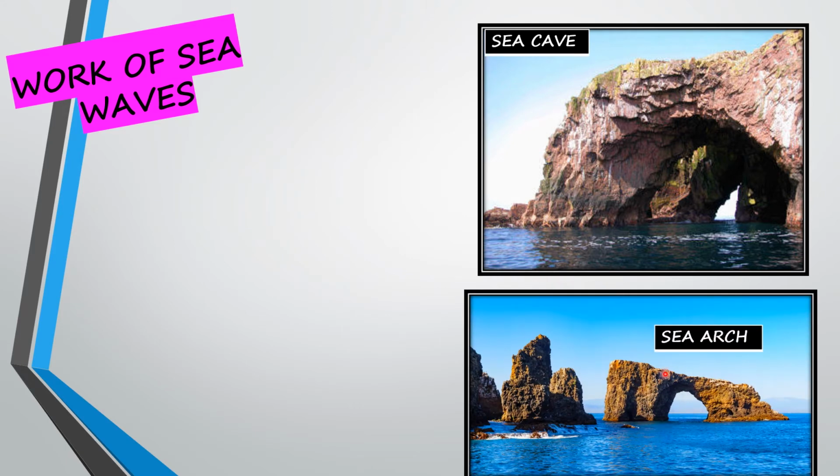Only the roof stays back. Can you find the difference between this picture and this picture? Initially the rock structure is like this, and by the continuous action of water it leads to the cracking of the rocks and the formation of a hollow cavity. And again, with the continuous action of water over this hollow cavity, only the roof stays back. Now this looks exactly like an arch, right? Since it looks like an arch, it is called a sea arch.